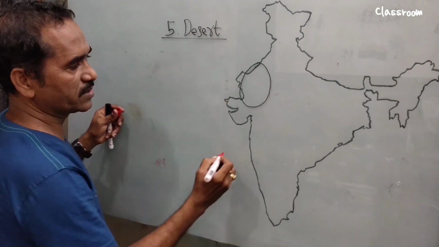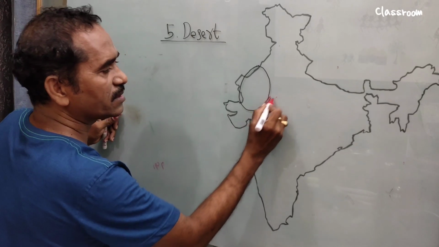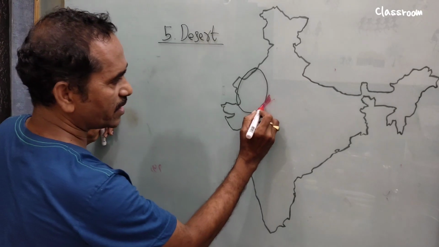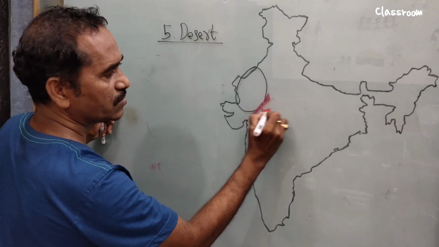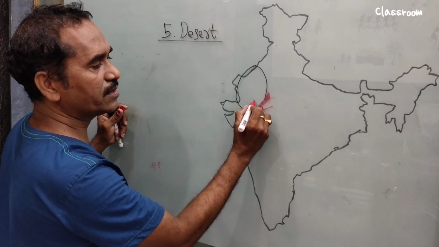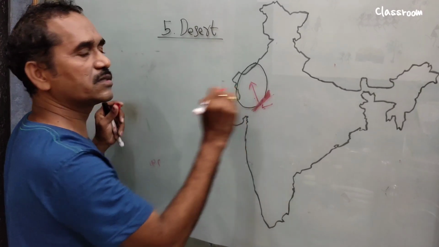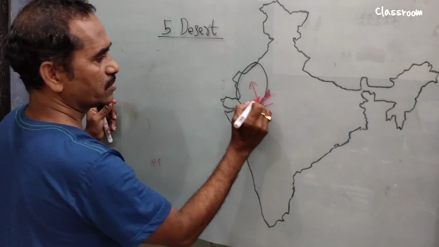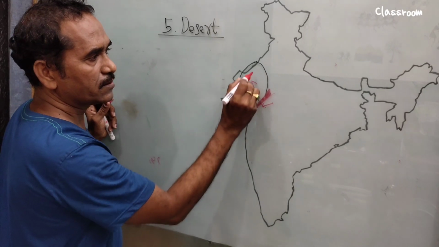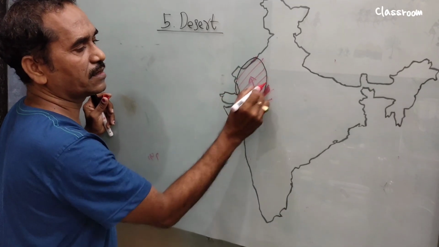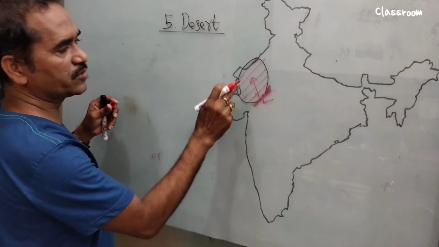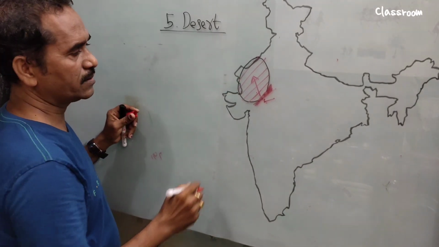So what is the location of the desert? These mountain ranges are the reason the desert forms in India. On this side we see the windward side, which gets rainfall. On that side we see the leeward side, where there is no rainfall at all. On the leeward side of the Aravalli, we see the Thar desert, situated almost entirely in Rajasthan.